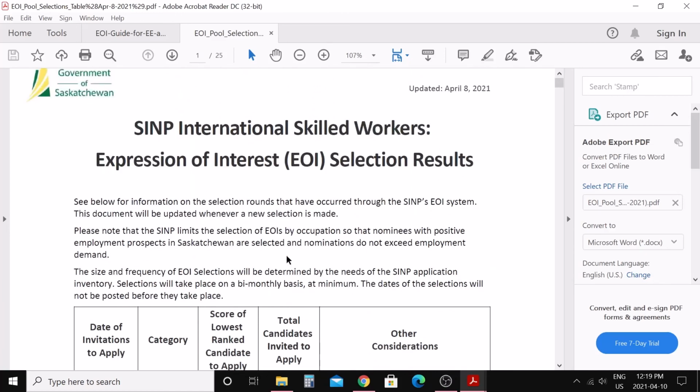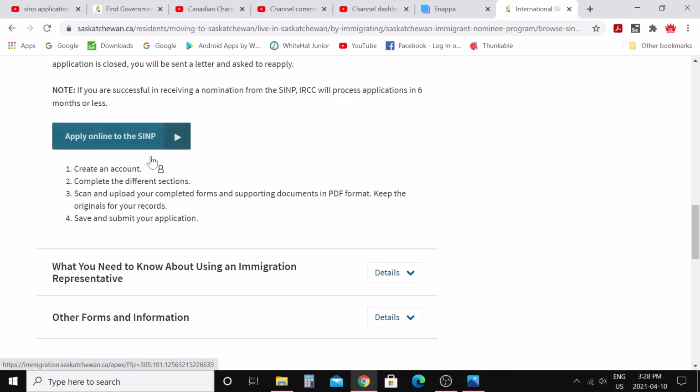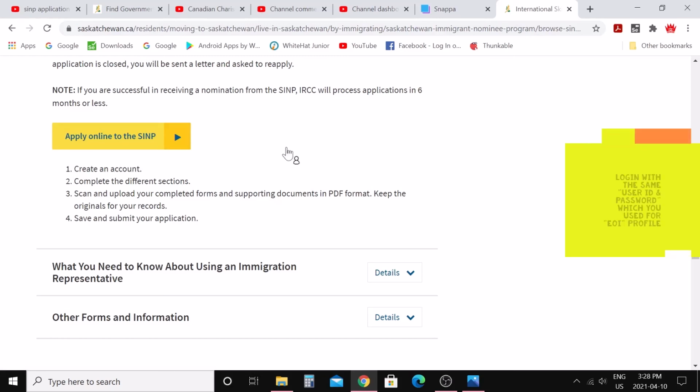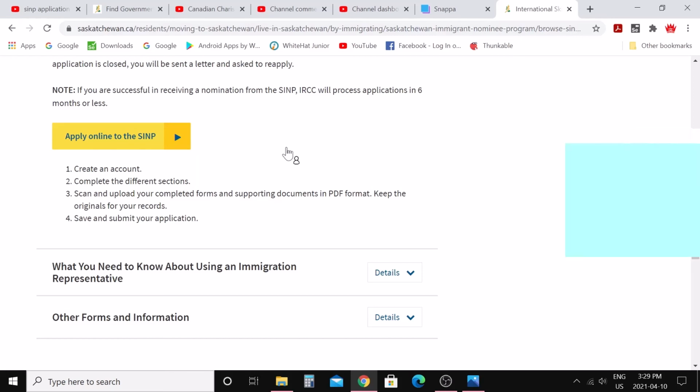And if you got an ITA, meaning you got selected in a draw and received an invitation to apply for SINP, then you need to submit an application for the SINP certificate. Go to this website. There is a link in the description below. Just click on that link and you will be here. Click on apply online to SINP. You can log in using the same ID and password which you used for your EOI profile. Log in and complete the application there.